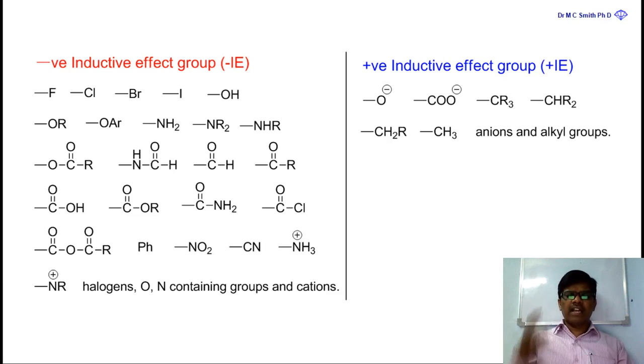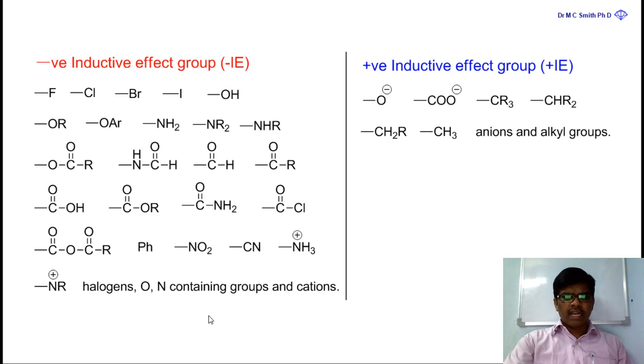And oxygen and nitrogen are also more electronegative than carbon, so the compounds which have oxygen and nitrogen, like alcohols, ethers, amines, aldehydes, esters, carboxylates, acyl chloride, amides, acyl anhydrides, and all these are negative inductive affecting groups. That means they pull the electron density towards them.